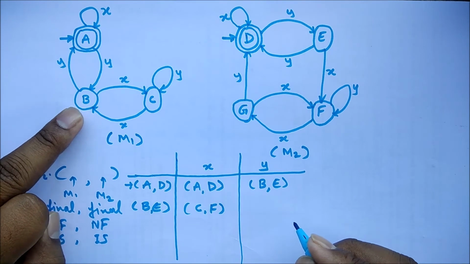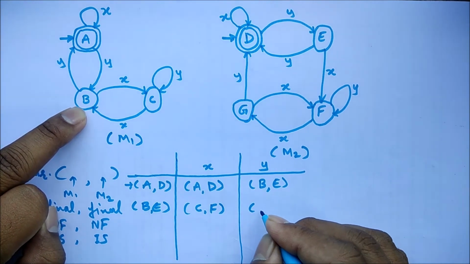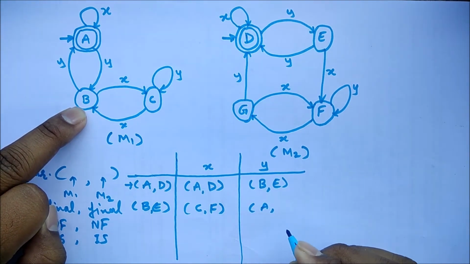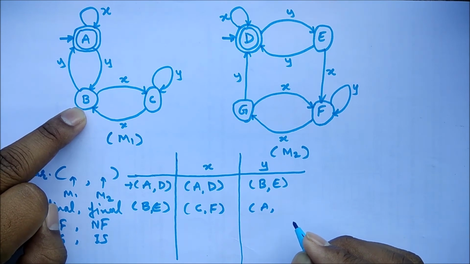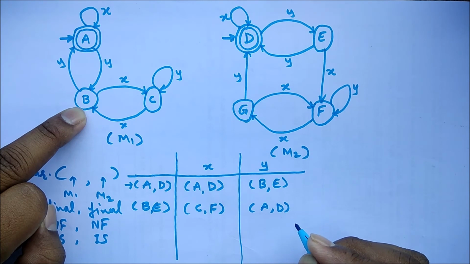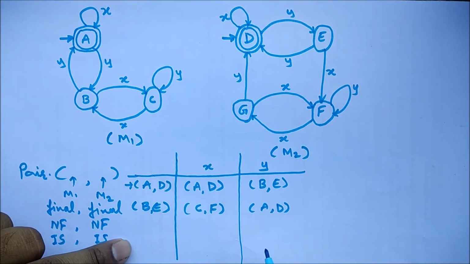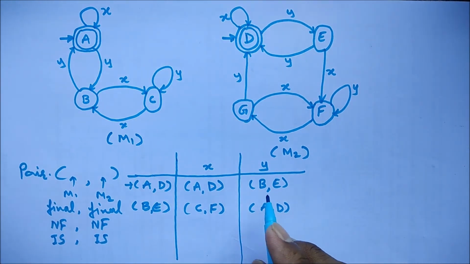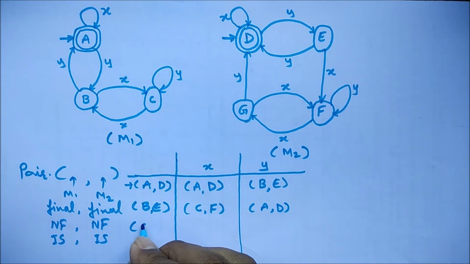In a similar way, B is transiting to A with input Y, and E is transiting to D with input Y. So this finishes the second step. Out of the four, we have already worked on the AD pair and the BE pair, so the new one received is CF. Now we have to work on the CF pair.